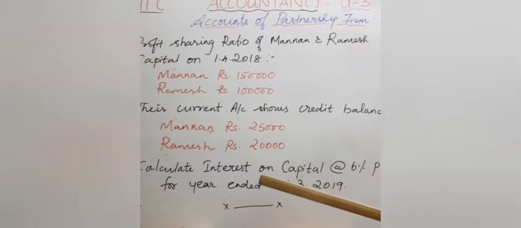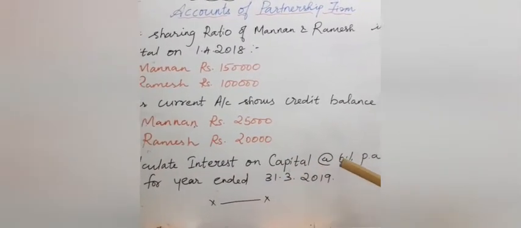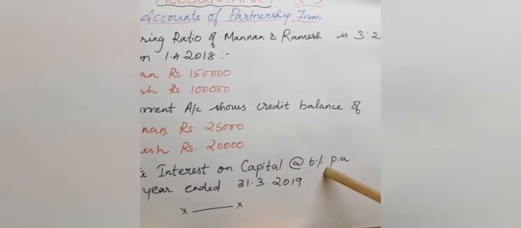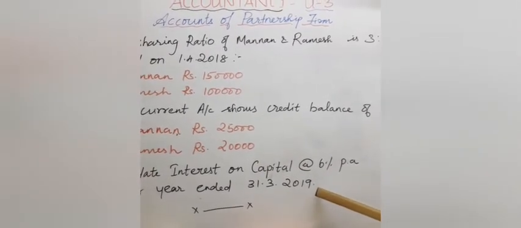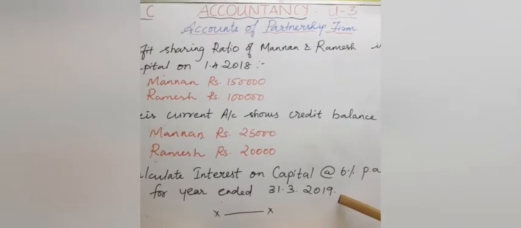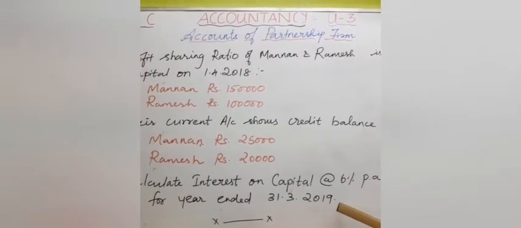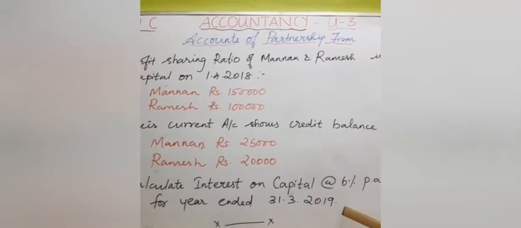Now what we have to do is calculate interest on capital at 6% per annum. Okay, for which year we want to calculate? 31/3/2019 we have to calculate. Okay, now we'll see the solution.